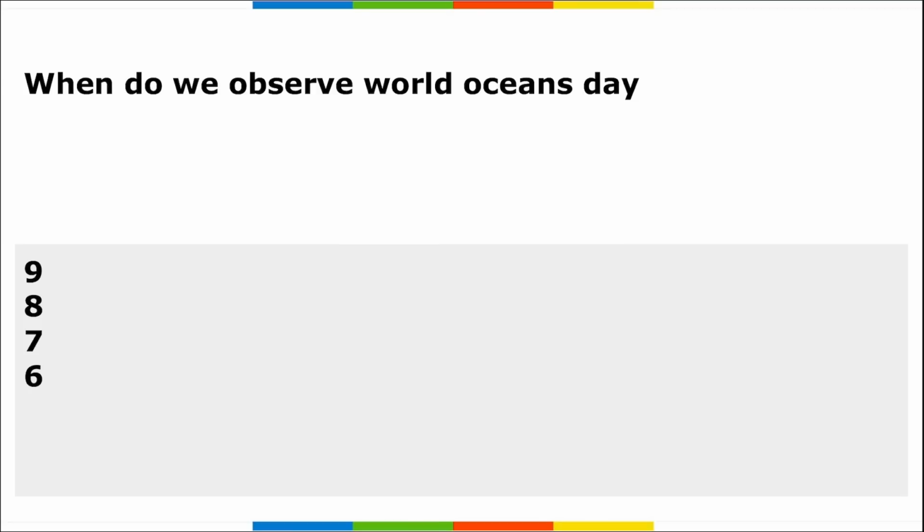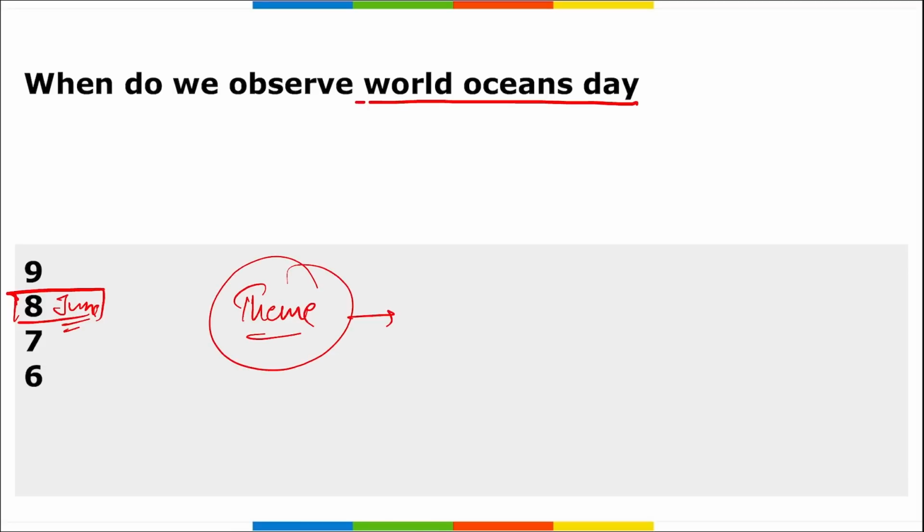Next is when do we observe World Oceans Day? World Oceans Day is observed across the globe on 8th of June. Right? And there is a theme that you need to remember for World Oceans Day. It is Planet, Ocean, Tides are Changing. I repeat, Planet, Ocean, Tides are Changing.